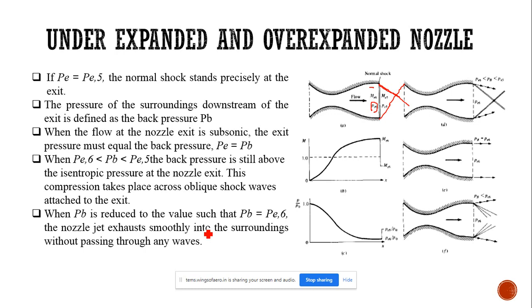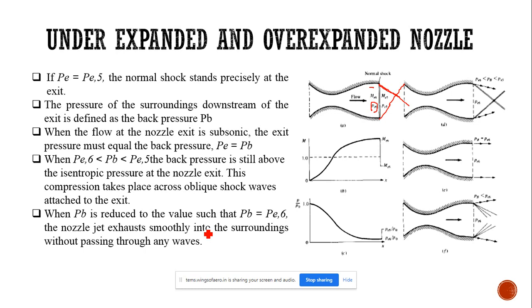Sir, under expanded PE is less than PB, and over expanded PE is greater than PB. PE is greater than PB. Okay, fine.